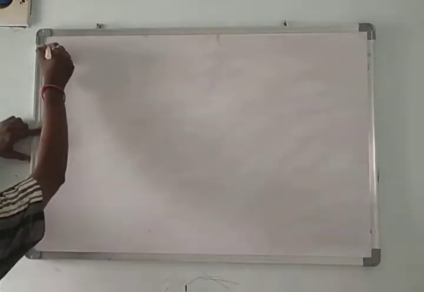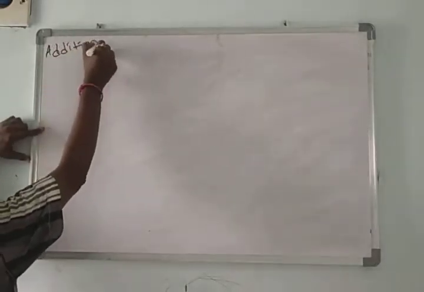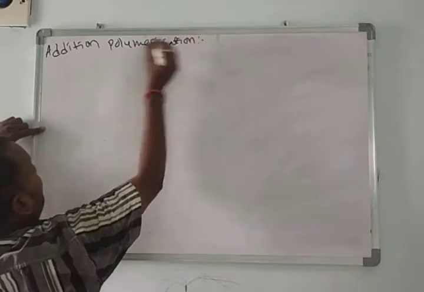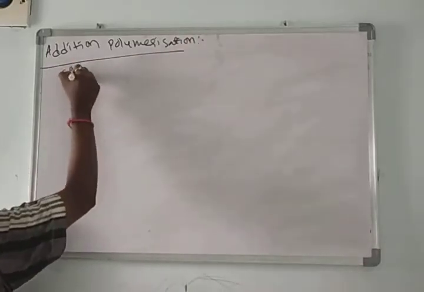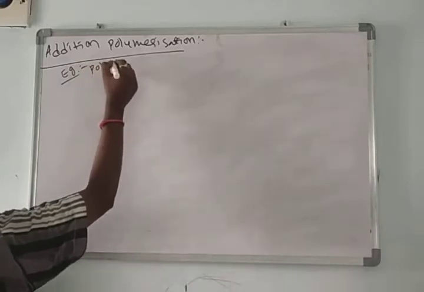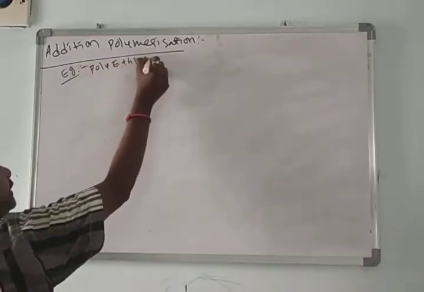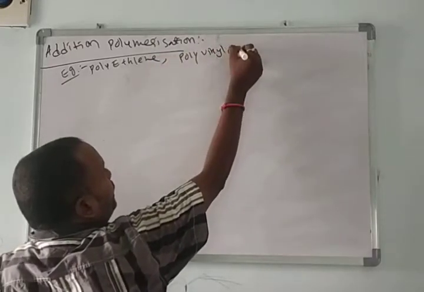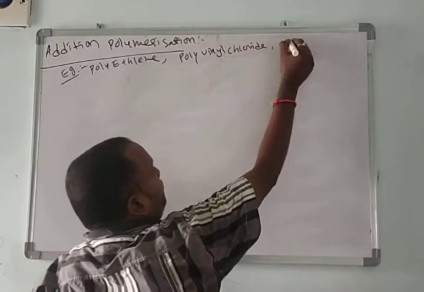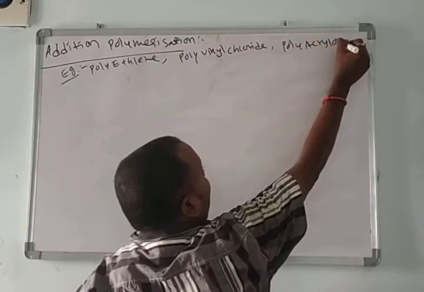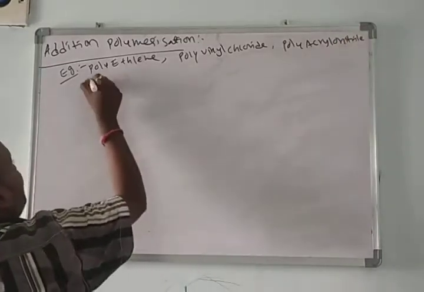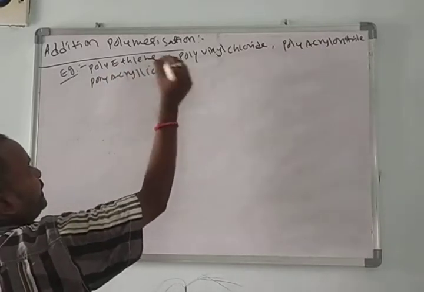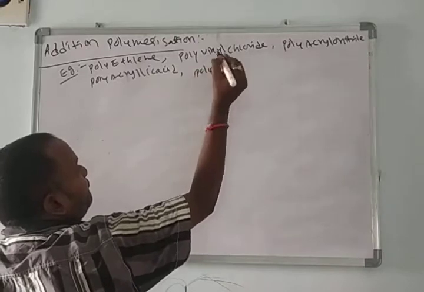Okay, addition polymerization. Examples for addition polymers: polyethylene, I will give the structure in continuation. Polyvinyl chloride, polyacrylonitrile, polyacrylic acid here, polystyrene.